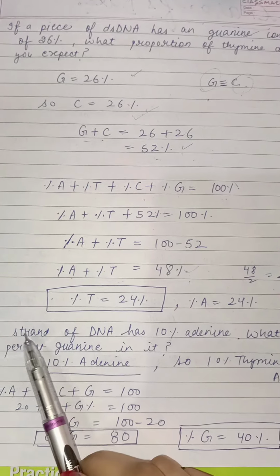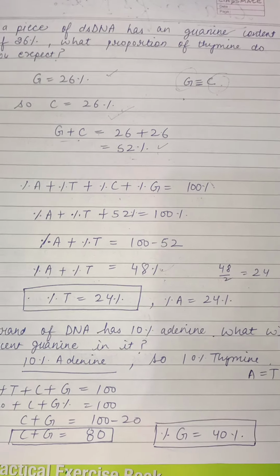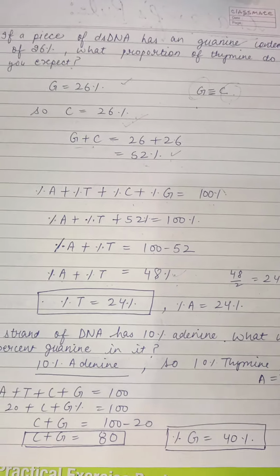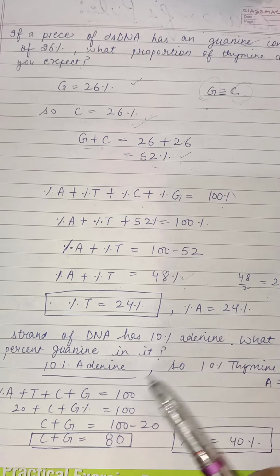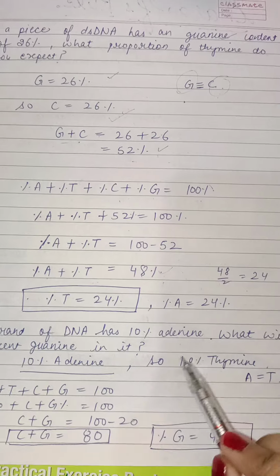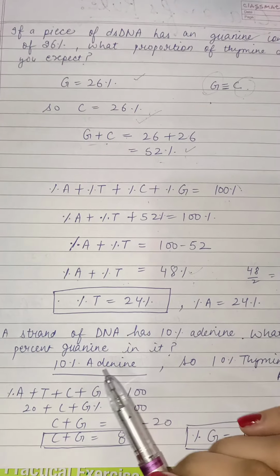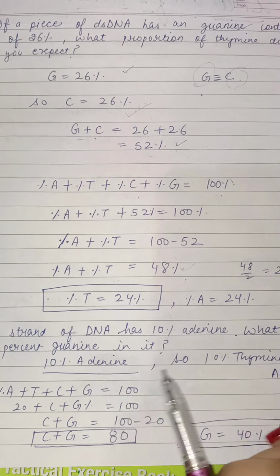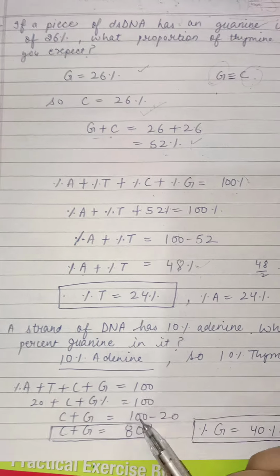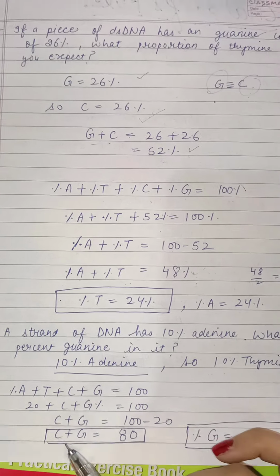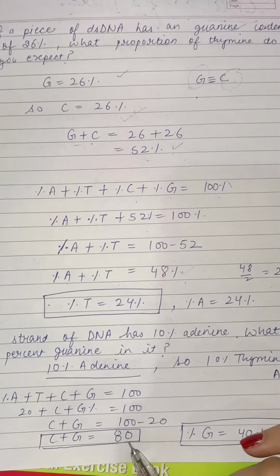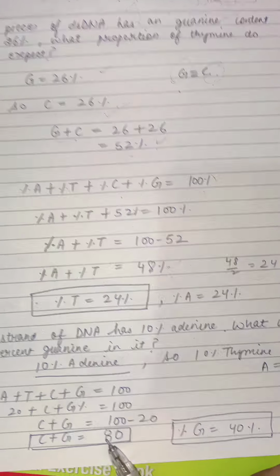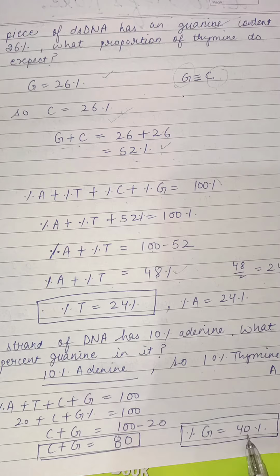And the next question is, a strand of DNA has 10% adenine, then how much guanine will it have, right? So similarly 10% is adenine, so obviously thymine would also be 10%, right? In a similar way we will calculate the percentage of guanine. 10 plus 10, 20. So 100 minus 20 is equal to 80. So here the cytosine plus guanine percentage is 80%. So the percentage of guanine alone will be half of 80, that is 40%, right?